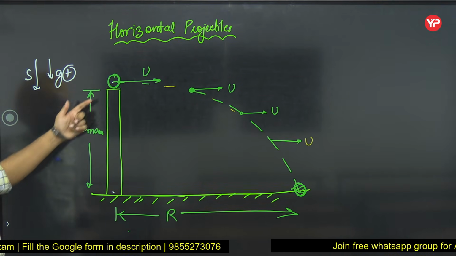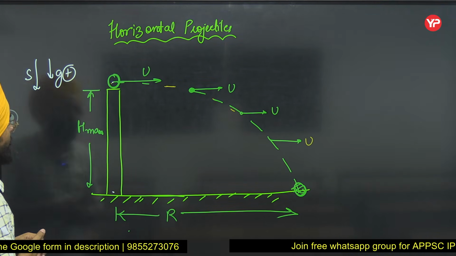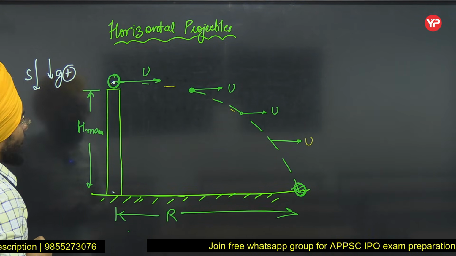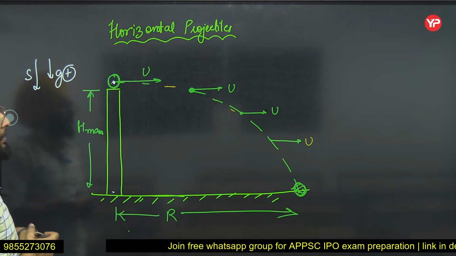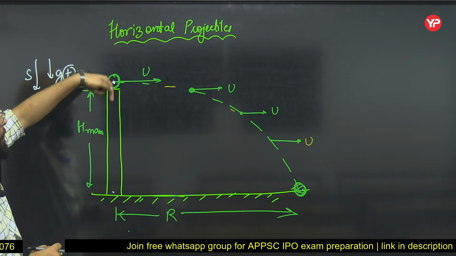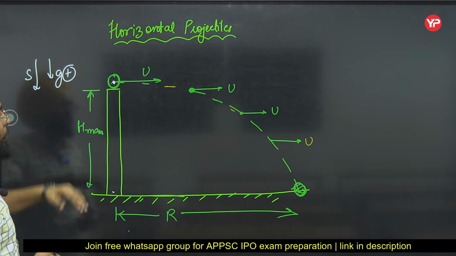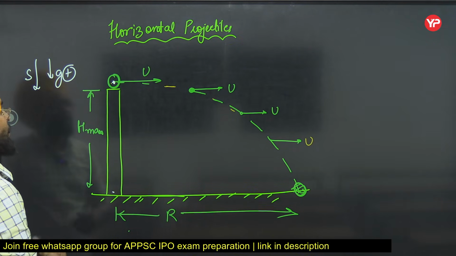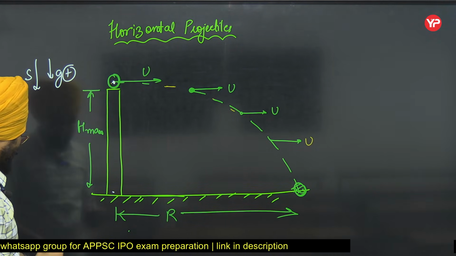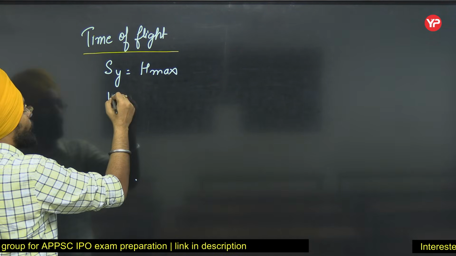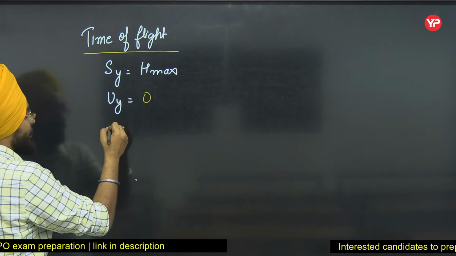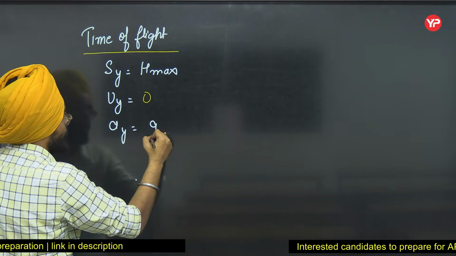Now what is the initial velocity in the y-axis? It is 0, because I am only giving it horizontal velocity. So uy is 0, and acceleration ay is equal to g.